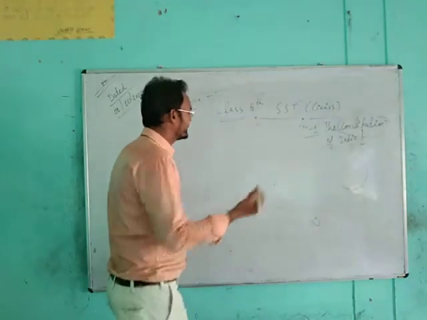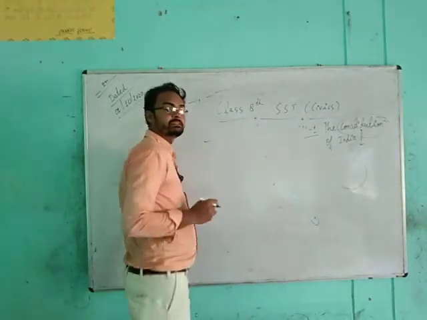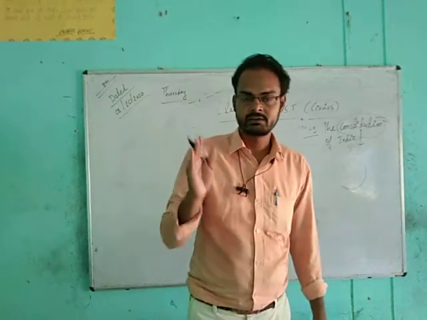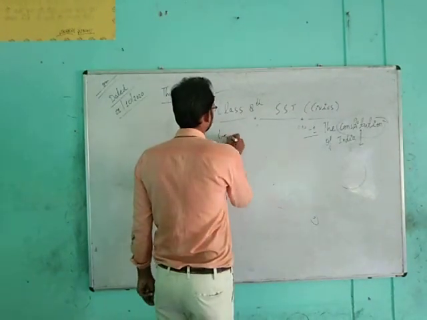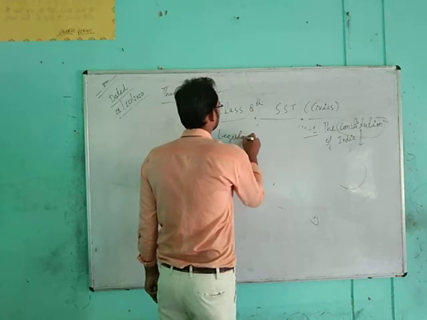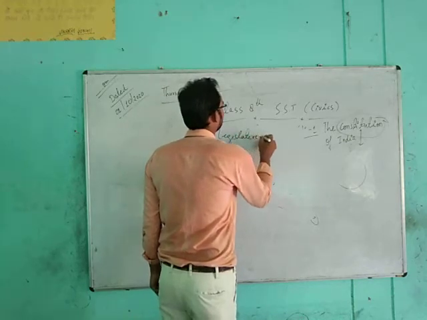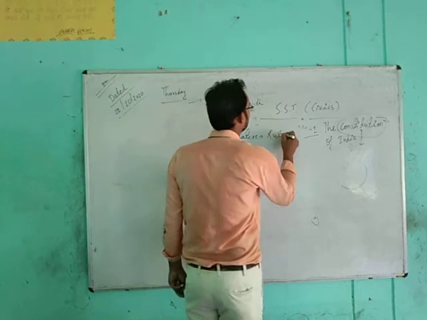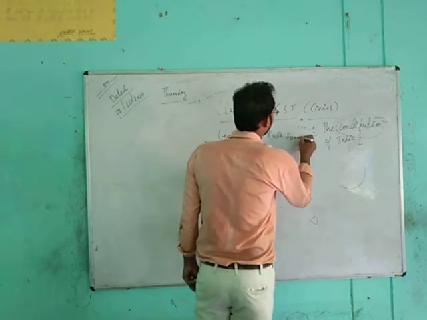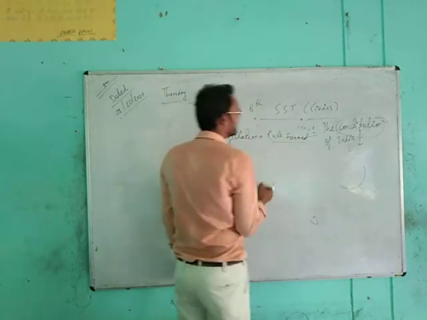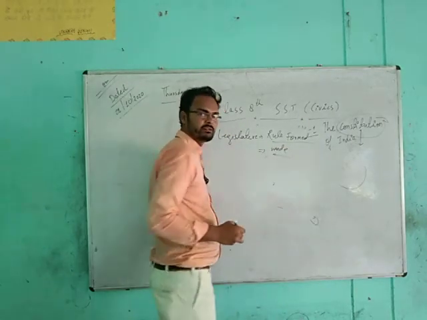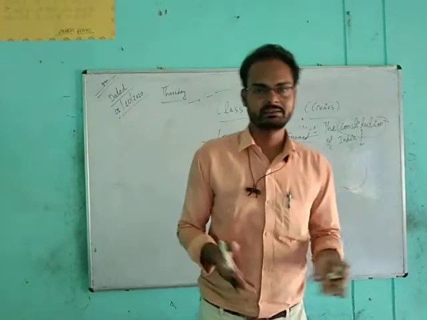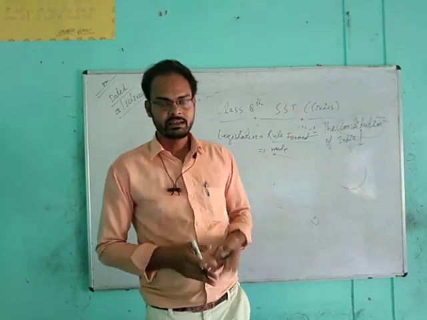Okay, students. See, these are the organs of government, and in that, legislature is where the rules are formed or made, like Rajya Sabha and Vidhan Sabha.